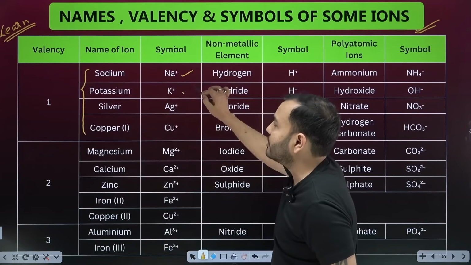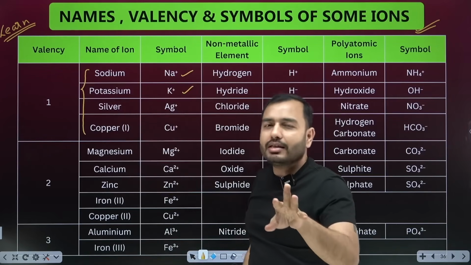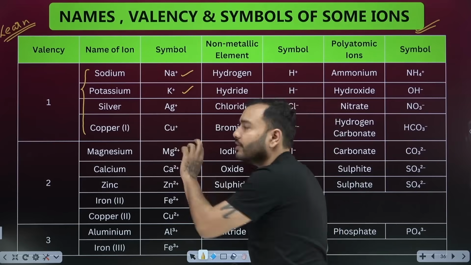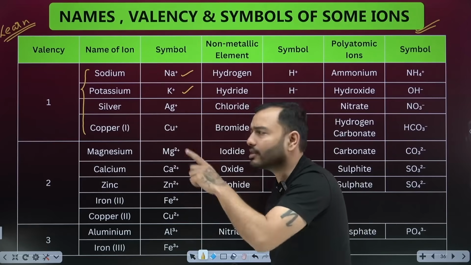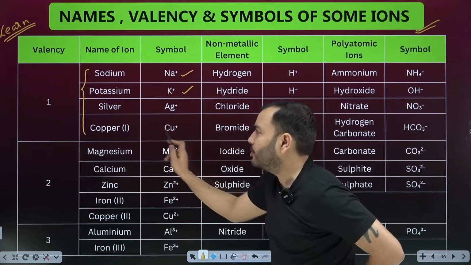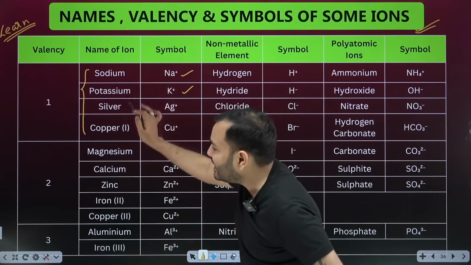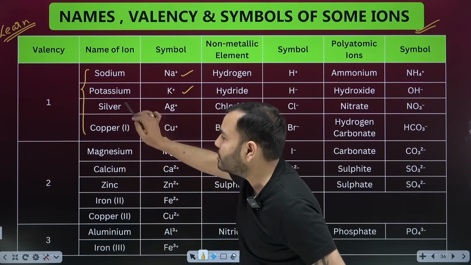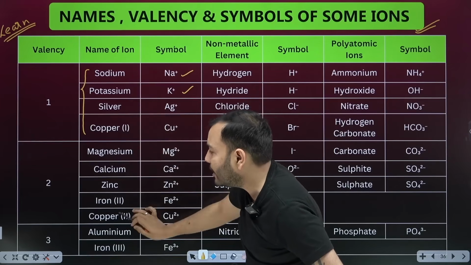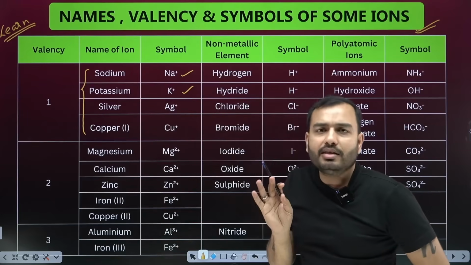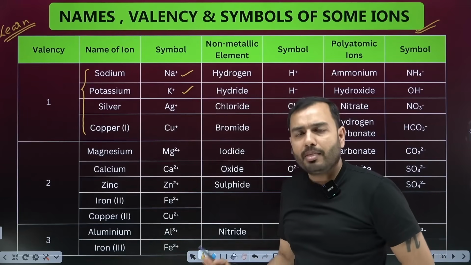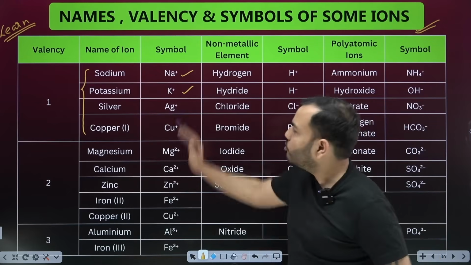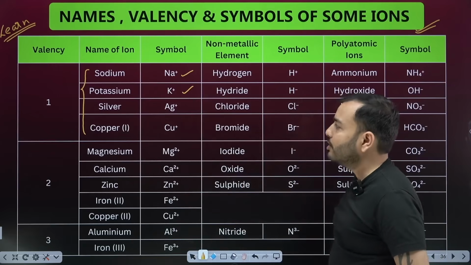Sodium, potassium, please remember. Copper, they write in the exam, because copper sometimes has plus 1, sometimes plus 2. It's written there, so copper 1 or copper 2 will be written. All the metals, beta, you will see potassium, silver, copper, magnesium or calcium, zinc, iron, aluminium, all the metals you see get a positive charge. All of them become cations. On a metal, there is generally always a positive charge, okay?